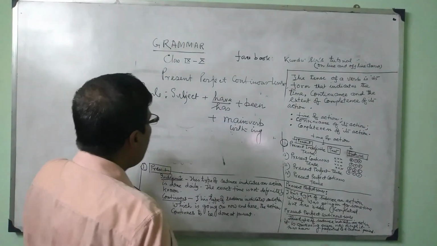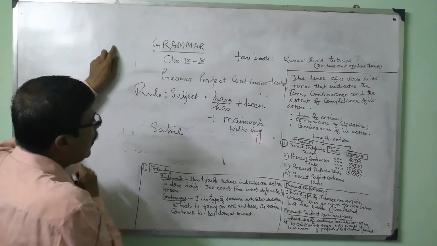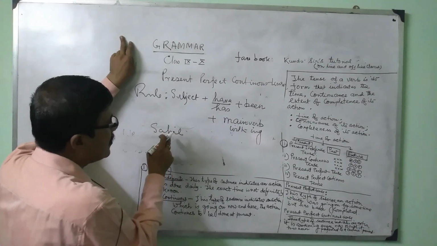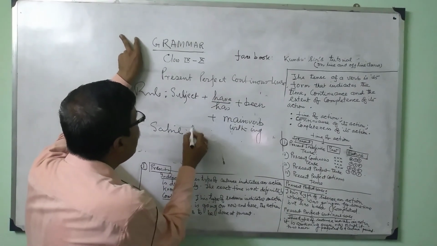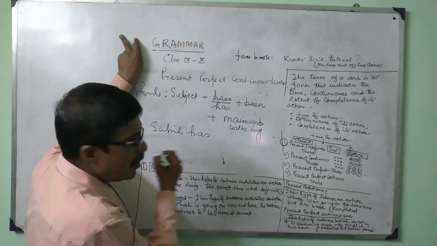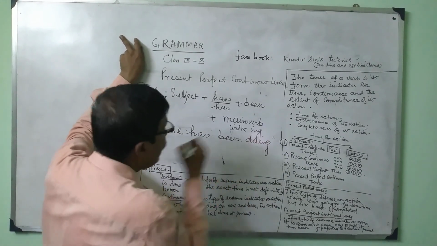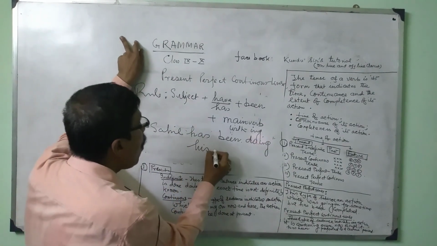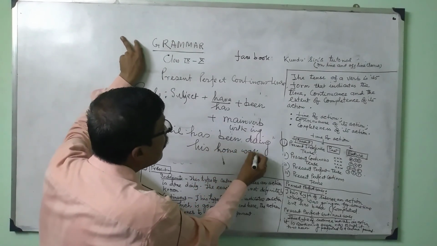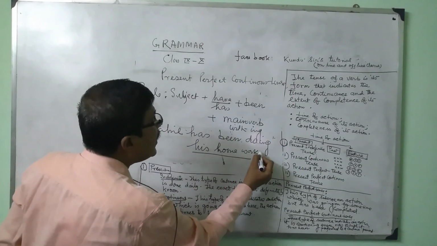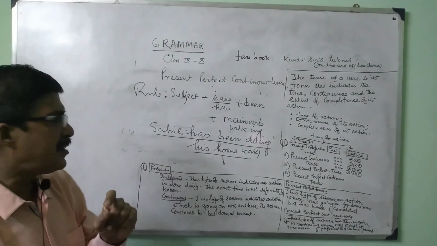Now, Shahil, then Shahil is third person singular number. So have or has? For Shahil, we write down has. Been doing, do for doing his homework. We are not concerned about this. We are concerned about this, not the extension of these sentences.